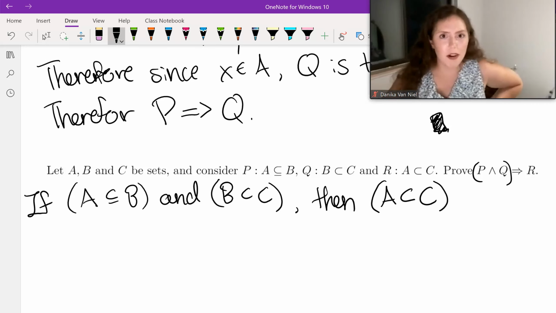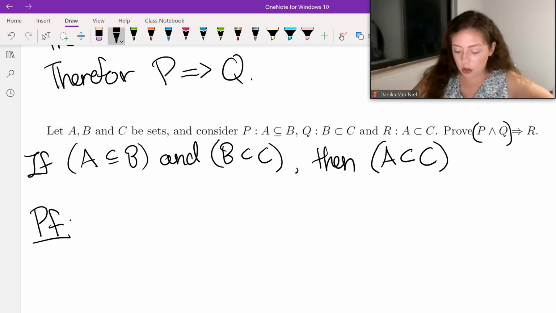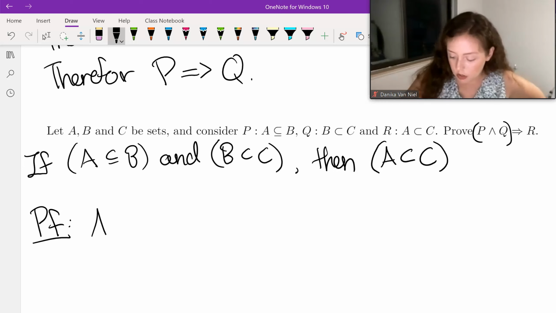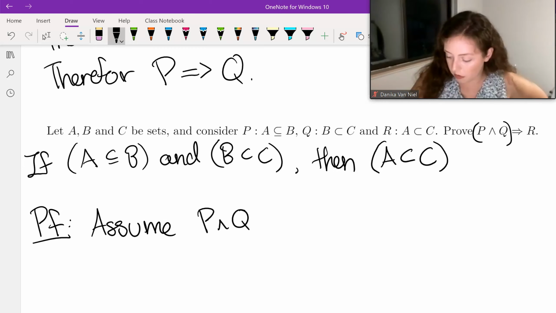Okay? And this also might help illuminate why we assume that the if part is true. Because if the if part is false, then what are we really saying? We're not really saying anything. And that's another reason why you always want to write proof, is in case you write anything above, you don't want the reader to think that that's part of your proof. Okay? All right, assume P and Q true.